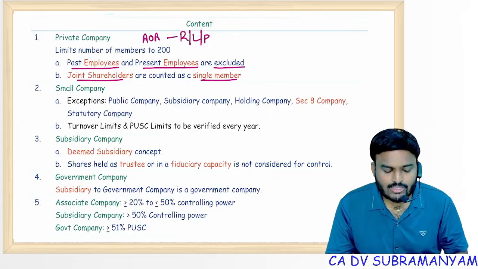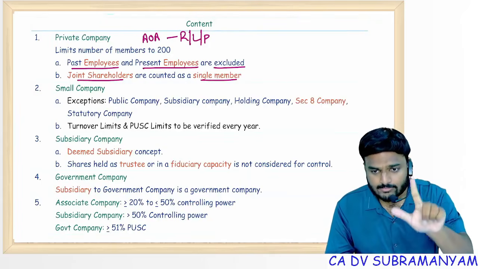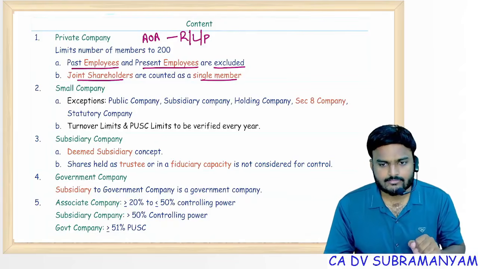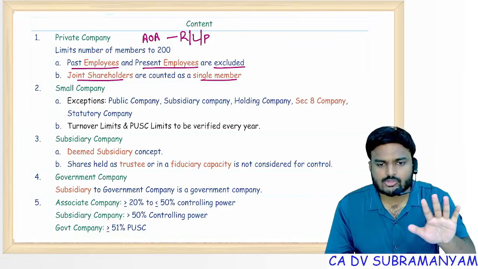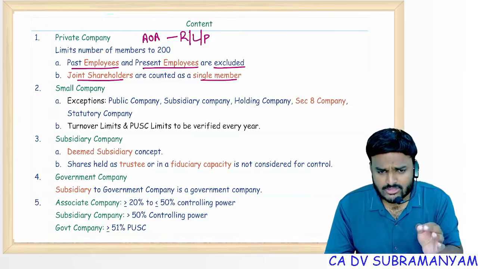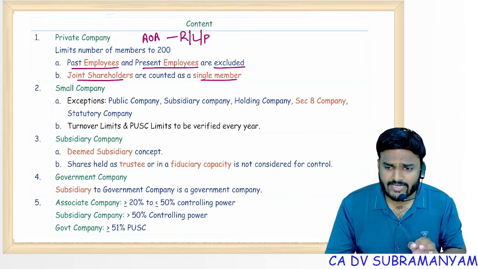Next, small company excludes 5 companies. First, public company, subsidiary company, holding company, section 8 company, statutory company. All these 5 companies are excluded from the definition of small company. In one examination paper, I saw the question that, Alpha Foundation got license under section 8.